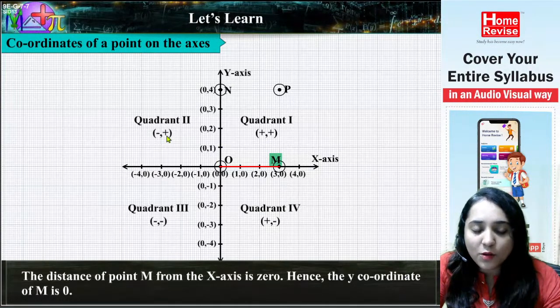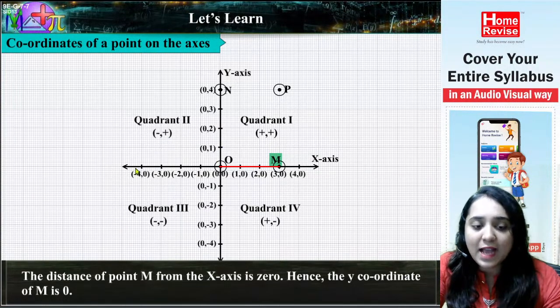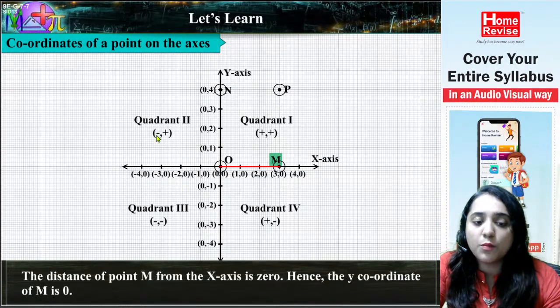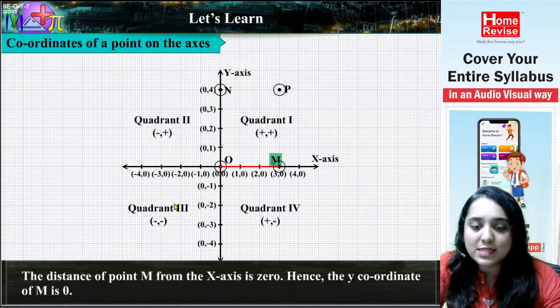Now talking about the quadrant 2, second quadrant. x एक्सिस पे क्या है? माइनस, माइनस. तो it is minus. And y एक्सिस पे क्या है? प्लस. तो प्लस. तो माइनस कॉमा प्लस. Talking about the third quadrant, देखो x एक्सिस पे it is minus, and यहाँ पे it is minus. So it is minus, minus.